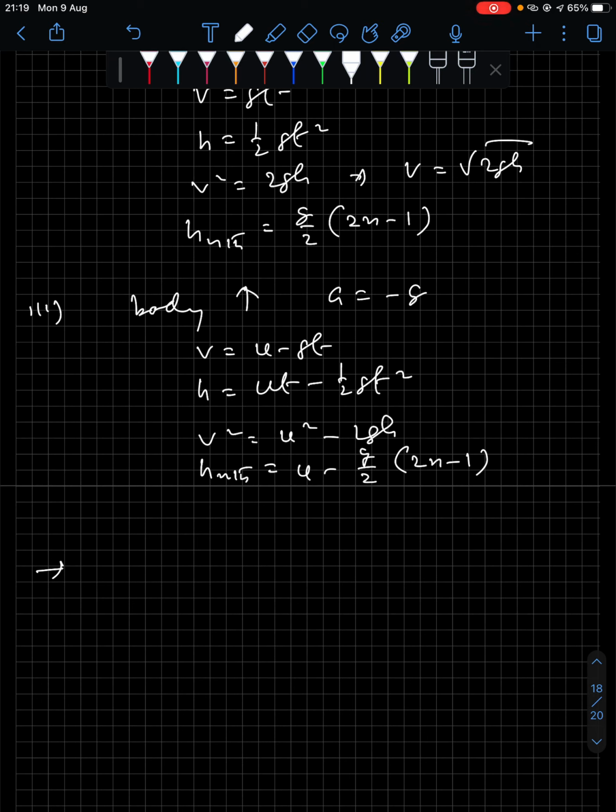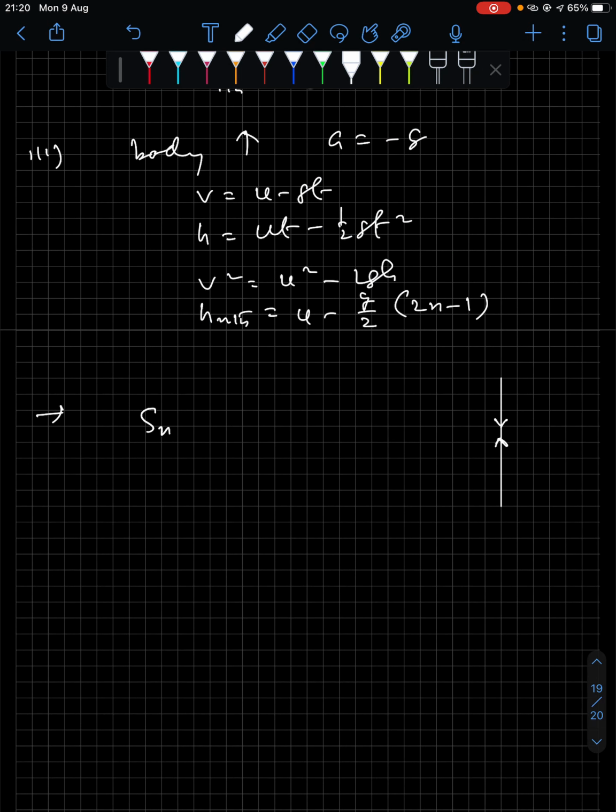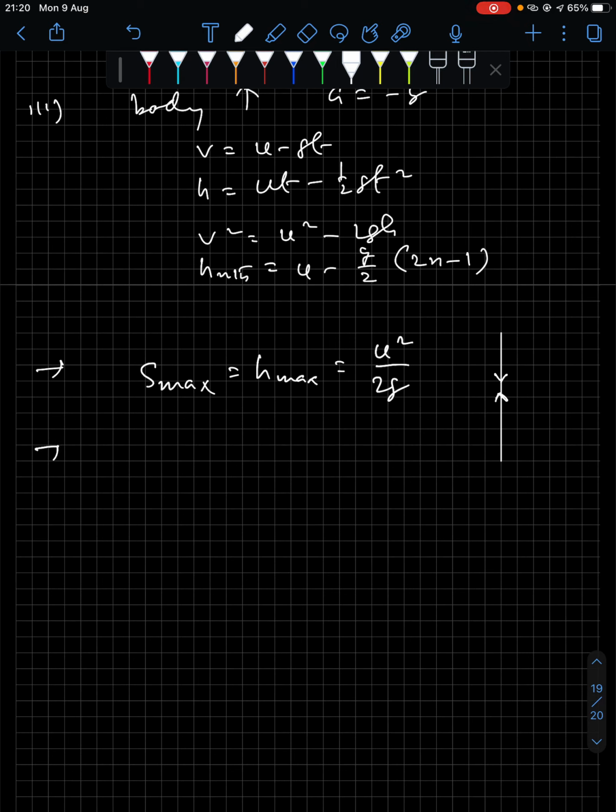So relation for maximum height attained by a body when you throw it upwards. Okay, when you throw a body upwards, look, whenever you throw a body upward, what happens? The body goes up, stays for a while, it comes to rest for a moment, and then it will start falling down again. Okay, initially it will go up, it will stop for a while, and then it will fall down. So here you have a couple of things, like firstly we have this maximum height attained. You can write s max or you can write h max, whichever. Okay, that is u square by 2g.